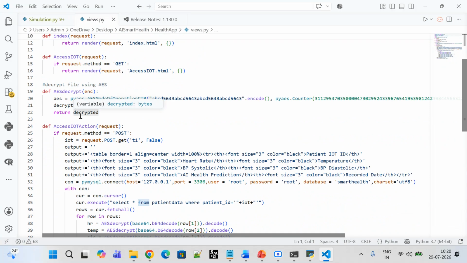So they can check the patient details. Everything is in the tabular format we have used. So we have mentioned here access IoT, and these are the functions we have used in our Django framework, right?